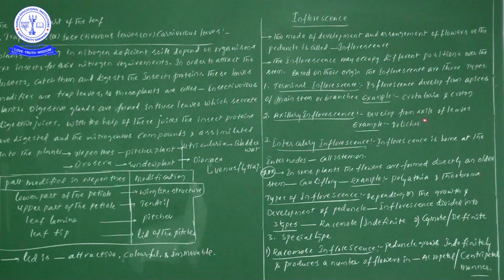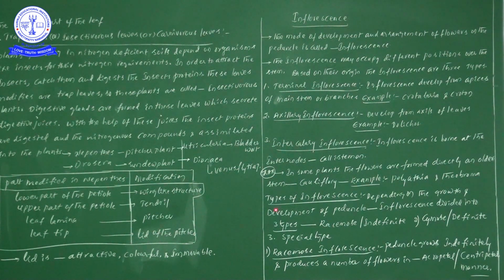In the axils of the leaves, axillary buds are there. These axillary buds later develop into axillary inflorescence, for example, Dolichos lablab. Next one, intercalary inflorescence develops at internodes. Their best example is Callistemon. Next one, cauliflory. Cauliflory means in some plants, flowers are developed directly on the old stem. Best examples are Polyalthia and Theobroma.